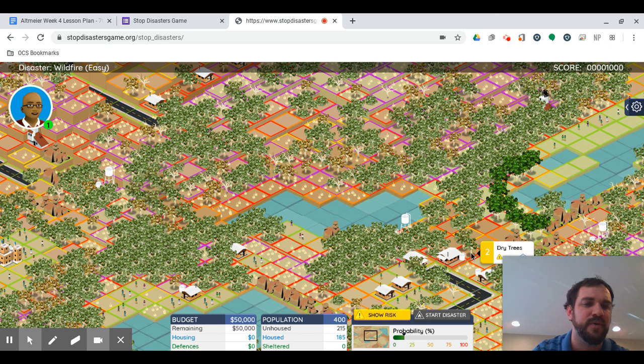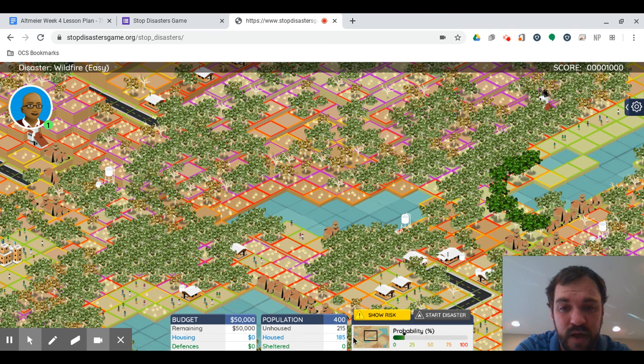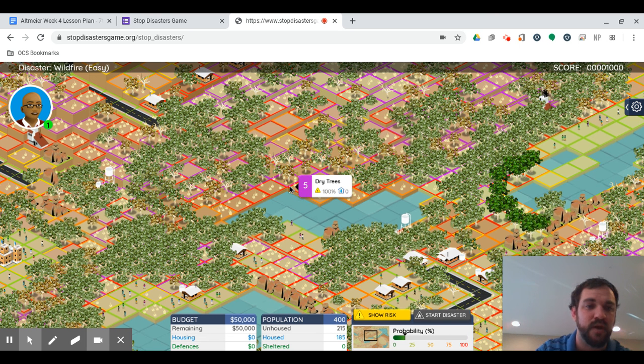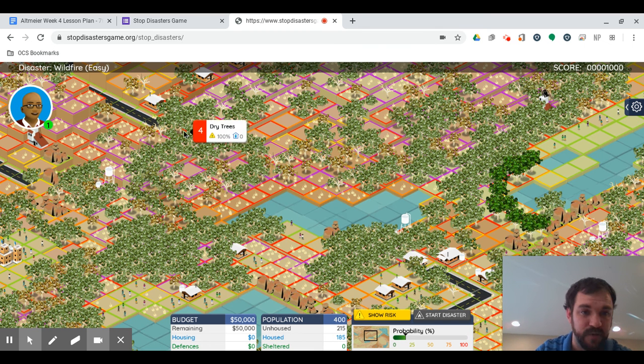So those are the type of things that you need to consider when you are building these houses for these 215 people. You have about 20 minutes to build houses for these 215 people, to build the school, to build the hospital, and so forth, and to build them in areas that they are going to be safe from forest fires.